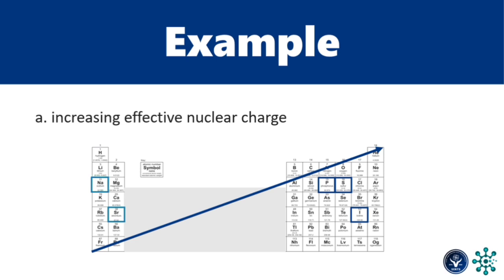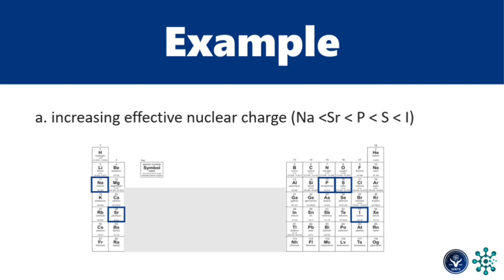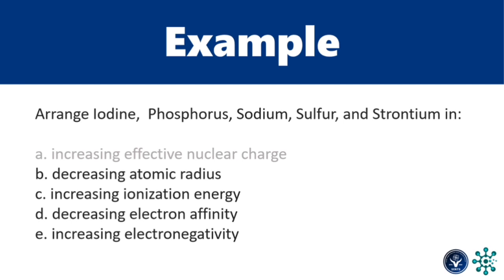comparing sodium and strontium, sodium, based on the trend, will have a lesser effective nuclear charge than strontium because going in this direction, we have an increasing effective nuclear charge. Now for phosphorus and sulfur, phosphorus will have a lesser effective nuclear charge than sulfur based on this trend. So last is iodine. So our arrangement will be sodium, strontium, phosphorus, sulfur, and iodine. Now I want you to try these examples from B to E for you to practice. We will now proceed to chemical bonding.